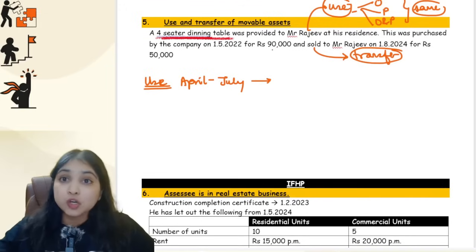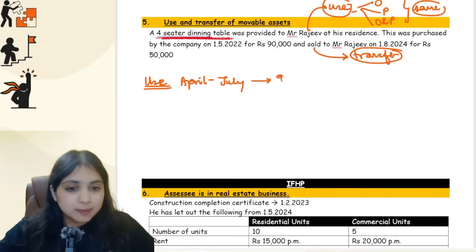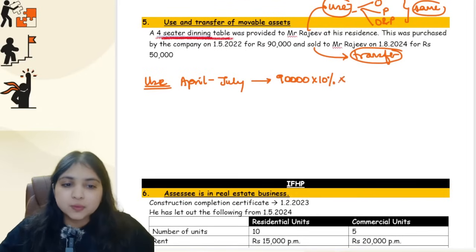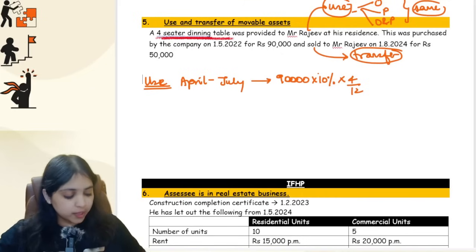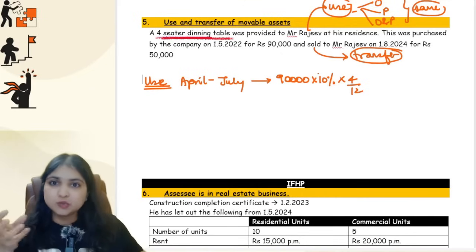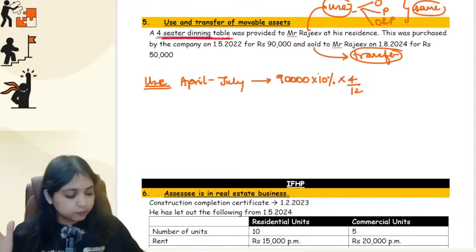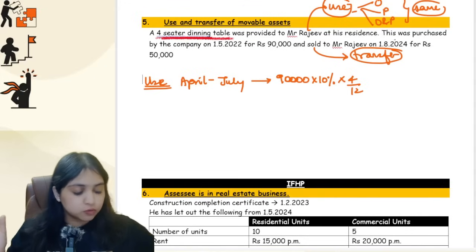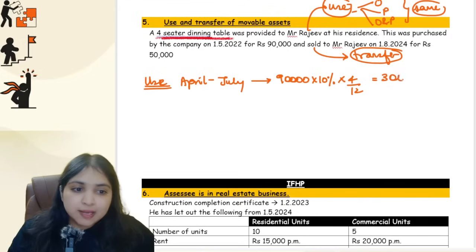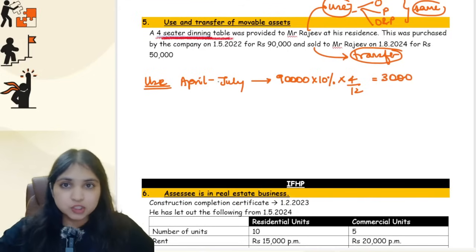You will see what was the cost to the employer. The cost to the employer is 90,000, this into 10%, right? But however, this perquisite is only for 4 months, April, May, June, July. So into 4 by 12, it's 10% per annum, guys. Okay, so if the use perquisite is only for a part of the year, of course your computation also will be proportionately for that part of the year only. So this is going to work out to 3,000 rupees. This will be the value of the taxable perquisite for this movable asset. Then comes the next point, which is transfer of movable asset.